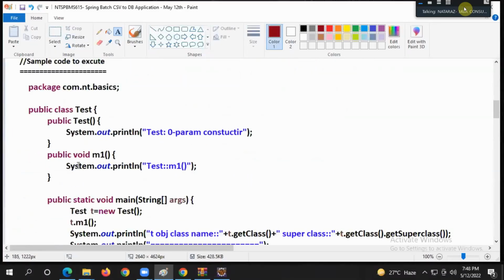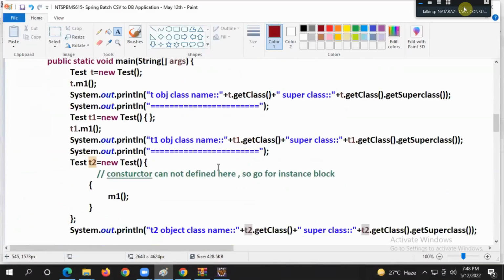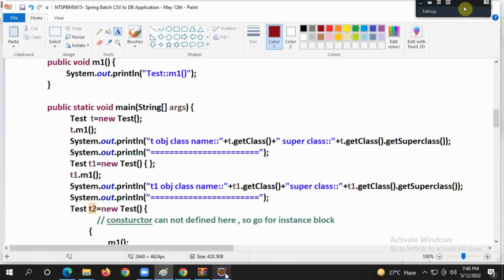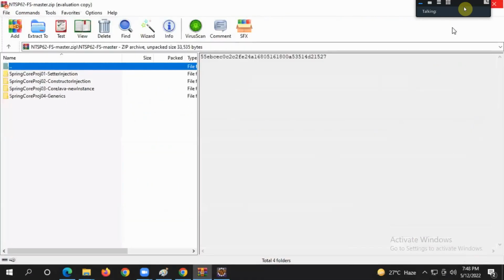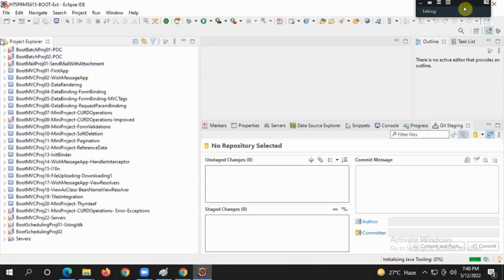Look at the application: constructor, m1 method, main method. Whatever I have explained, the same thing I am giving, guys. Yes. Okay.